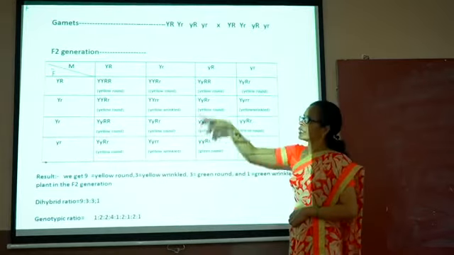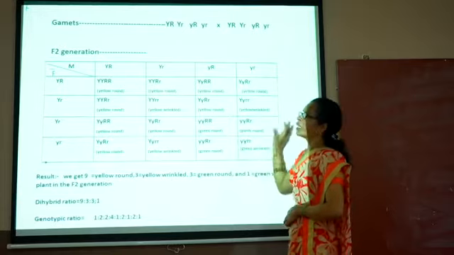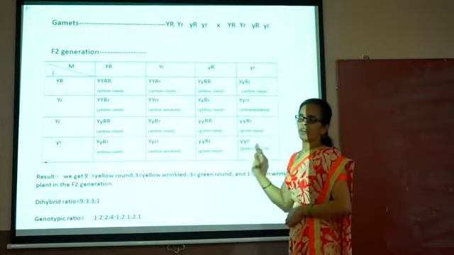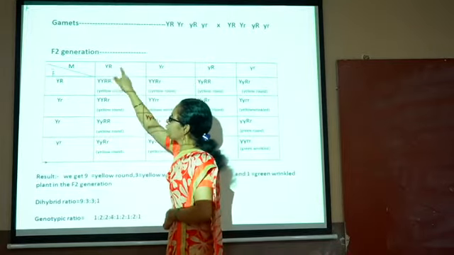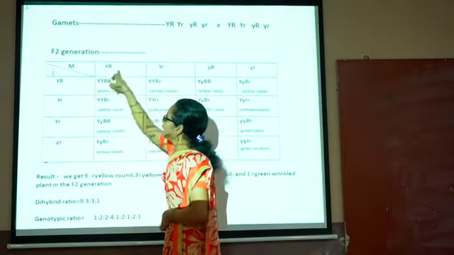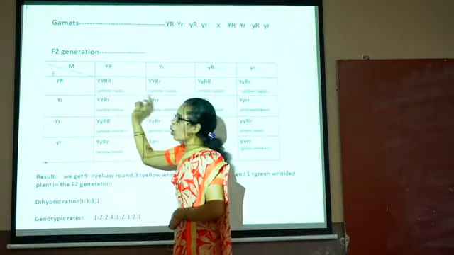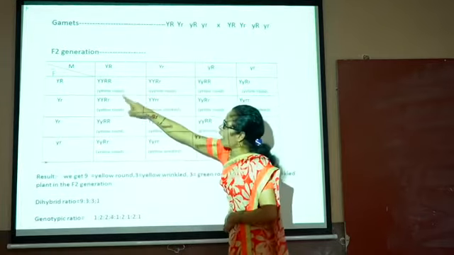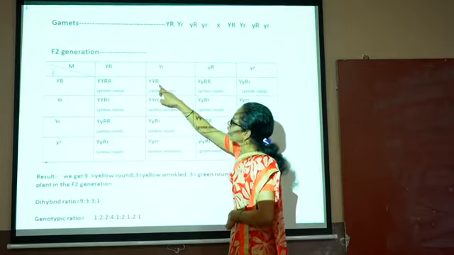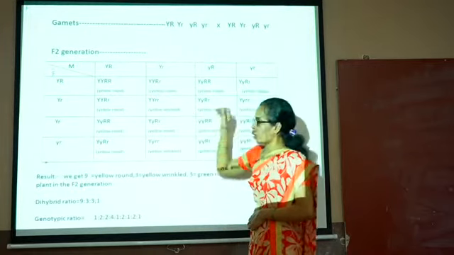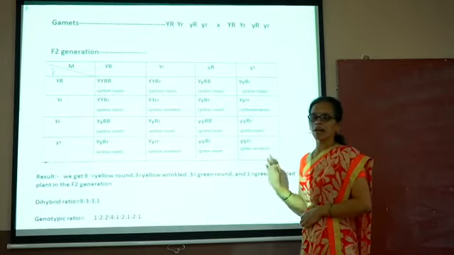Similarly, the female gametes are arranged on the other side. In this way the gametes get arranged, and from this arrangement we get 16 offspring from the crossings. Suppose the first cross is capital Y, R crossed with capital Y, R. We get capital Y, capital Y, capital R, capital R. That is yellow round. Next, capital Y, R is crossed with capital Y, R, and we get capital Y, capital Y, capital R, capital R, again yellow round. In this way the 16 offspring are formed.